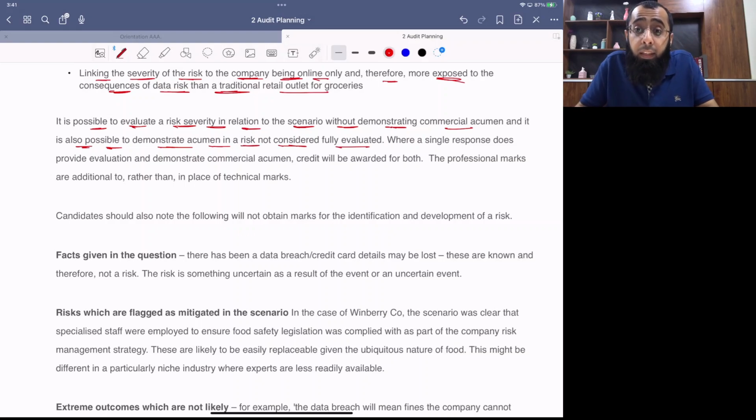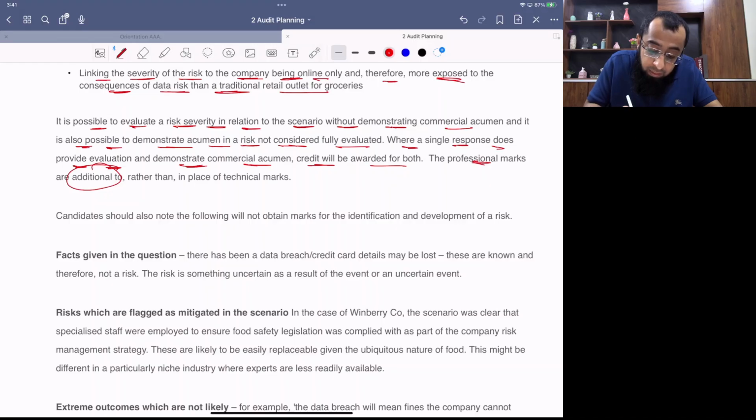Like what he is saying is that maybe you get full marks in technical and zero in professional skill. Or maybe you get a professional skill mark, like you show your commercial acumen, but your risk is not complete technically. Whereas a single response does provide evaluation and demonstrated commercial acumen, credit will be awarded for both. The professional marks are additional rather than in place of technical marks.